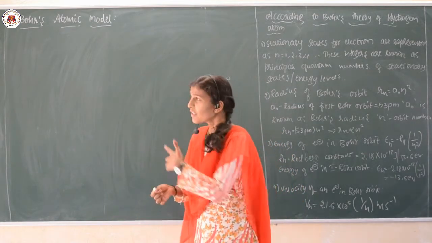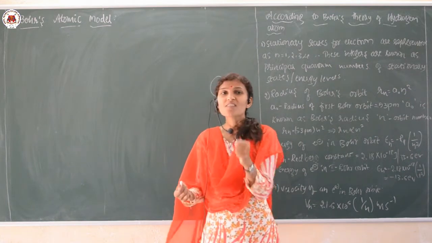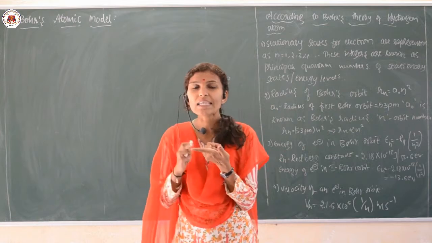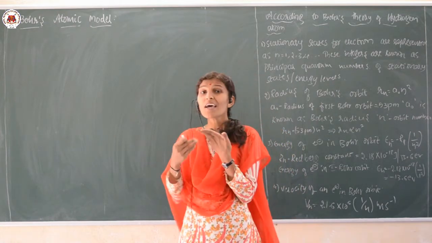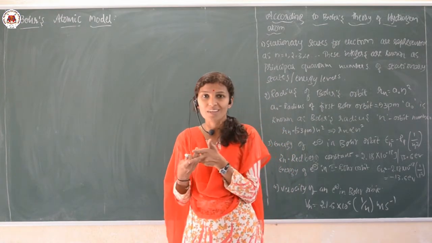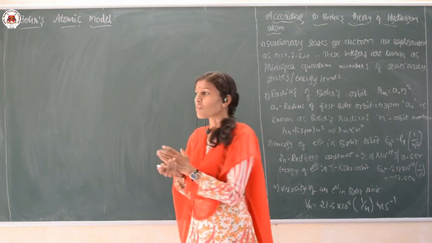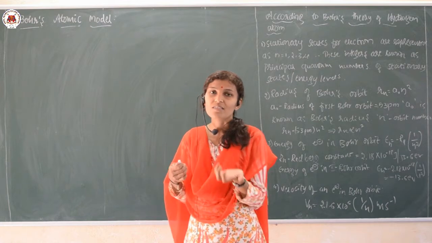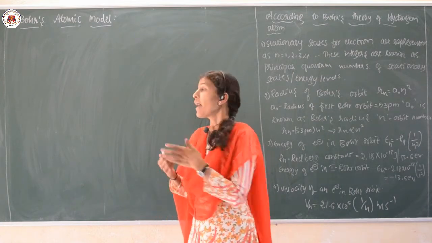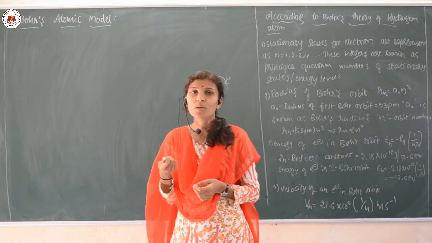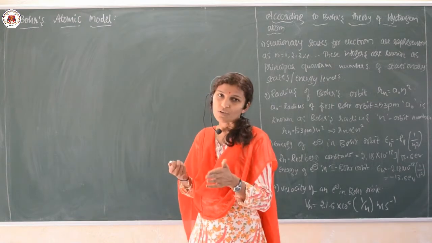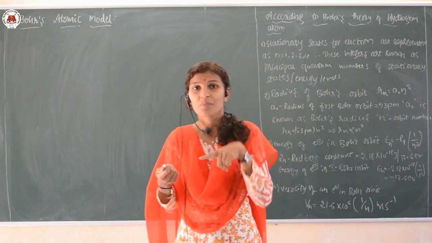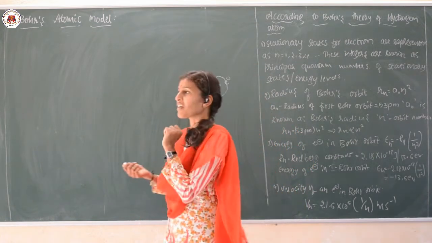And then the scientist Niels Bohr utilized the ideas given by the Rutherford atomic model as well as Max Planck's quantum theory. Both theories were used by Niels Bohr, and he expressed his ideas regarding the structure of an atom, and this is one of the important atomic models, what we call Bohr's atomic model. Okay. Since the Rutherford theory failed, those ideas were utilized by the scientist Bohr.